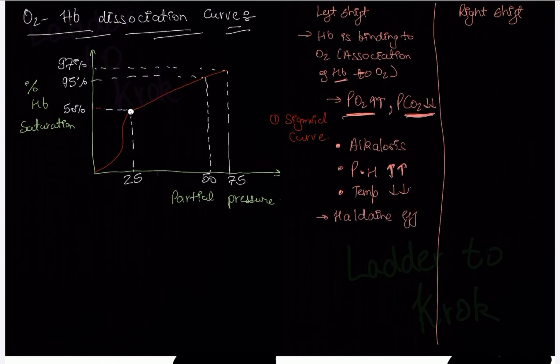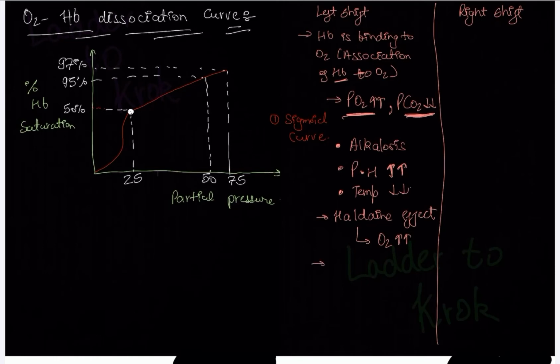What is this Haldane effect? He was a scientist. It's not important from the Krok point of view, but still remember, Haldane is a scientist who found out that in lungs, it's a very basic concept, oxygen binds to the hemoglobin and carbon dioxide is released out in the air. So what is happening in this Haldane effect? Oxygen is increasing. He found out all those processes occurring in lungs. To remember this, just remember Hall. In a hall, there is a big space, and in a big space you can easily get oxygen. So oxygen is increasing.